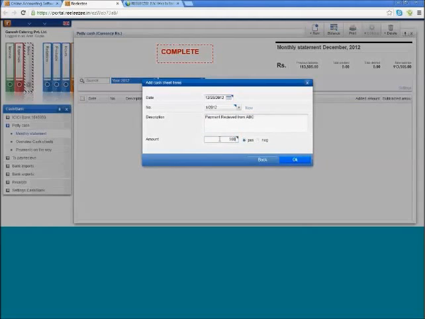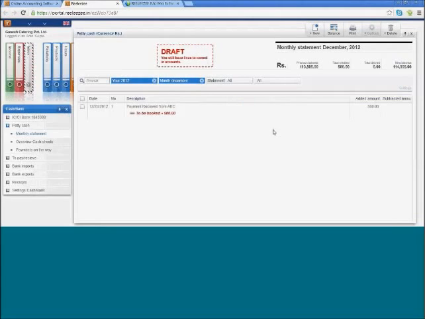Let's say it was a 500 rupees payment. So if it is a payment received, it will take a positive. You need to check the positive option because this is payment arrived. And if it is a payment given, you need to choose negative because the payment has been given. So simply click on OK, and you will see 500 rupees is an item which is highlighted.